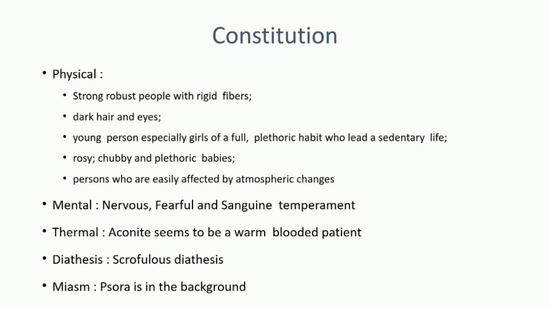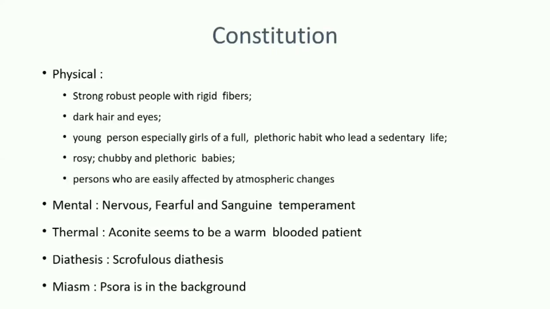So what is the constitution of Aconite people? They are strong, robust people with rigid fibers, having dark hair and eyes, young persons, especially girls, of full plethoric habit who lead a sedentary life.